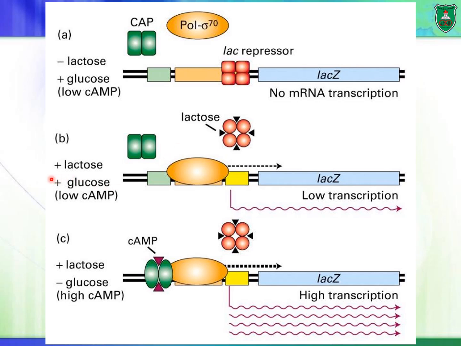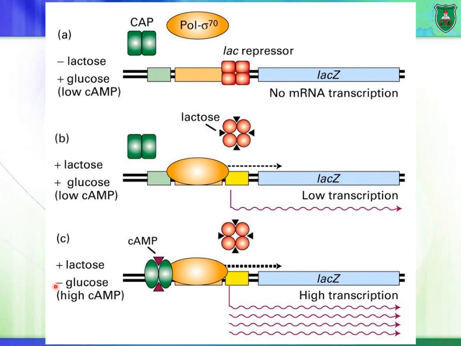Now, let's say that there is lactose and there is glucose. Now, preference is for glucose, right? But at the same time, since there is lactose, this lactose, or I should say allolactose, would bind to the repressor, releasing it from the operator. And the RNA polymerase can bind to the promoter and it can induce transcription. But the level of transcription is really low because CAP is not bound to cyclic AMP. So it cannot bind to that element upstream of the promoter region, and as a result, the RNA polymerase is not really induced to work very efficiently.